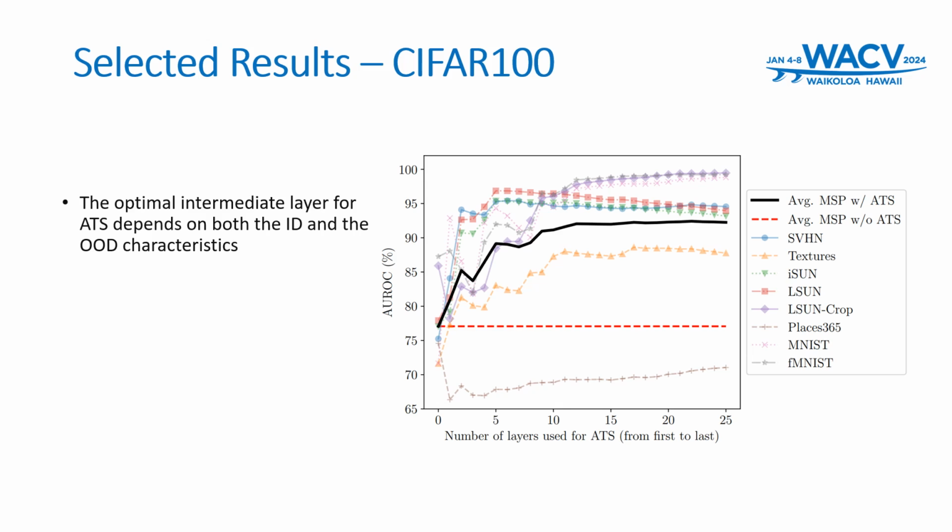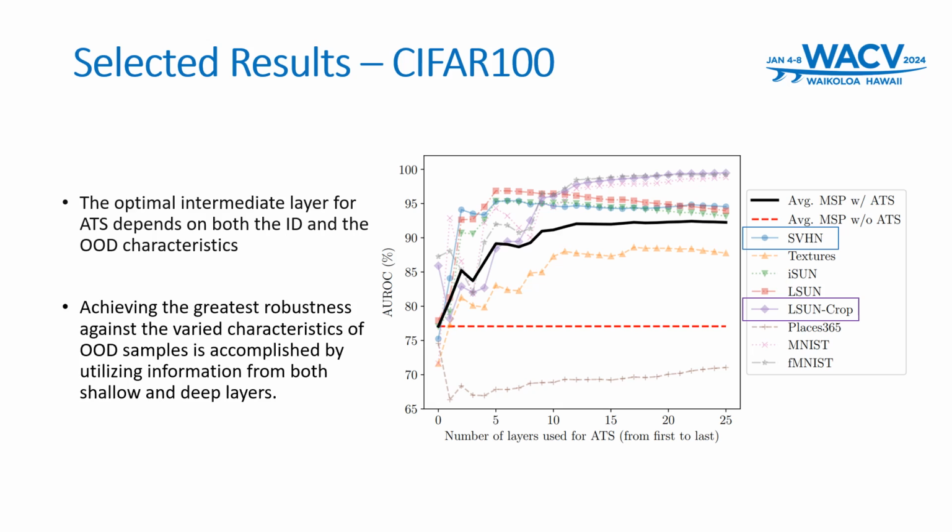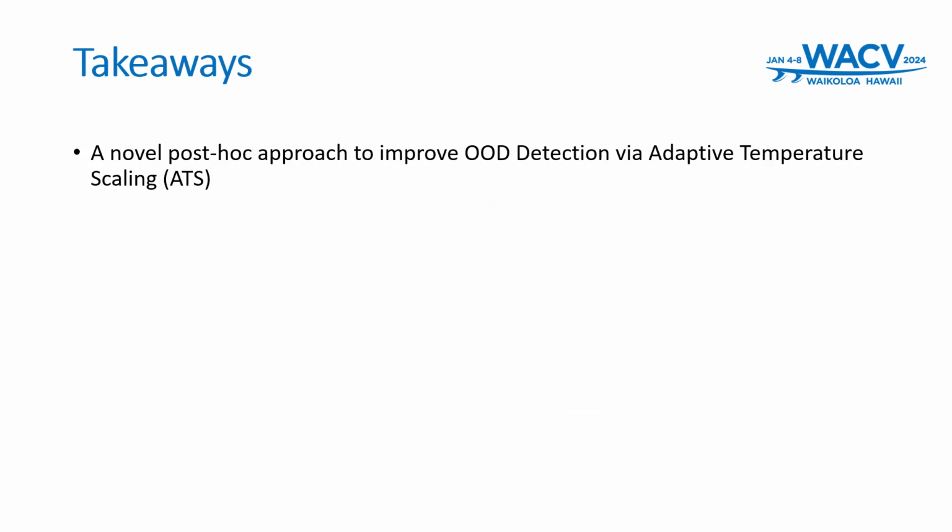For instance, shallow layers are more informative for datasets like Street View House Numbers, while deep layers are beneficial for the cropped version of the Large-scale Scene Understanding dataset. Consequently, we used layers from across the entire depth of the model to ensure robustness against the diverse characteristics of out-of-distribution samples. In conclusion, our research introduces adaptive temperature scaling, a novel post-hoc method designed to significantly improve out-of-distribution detection.